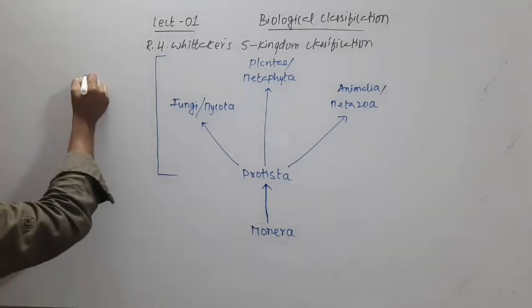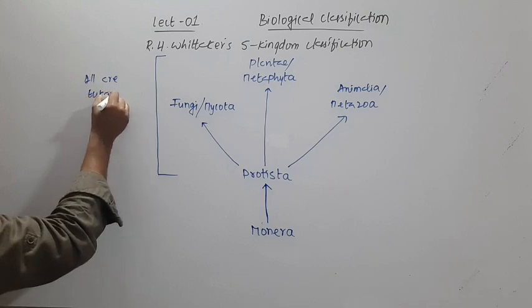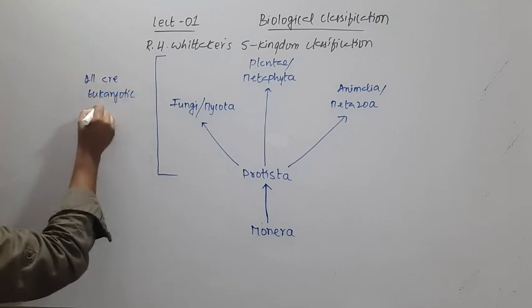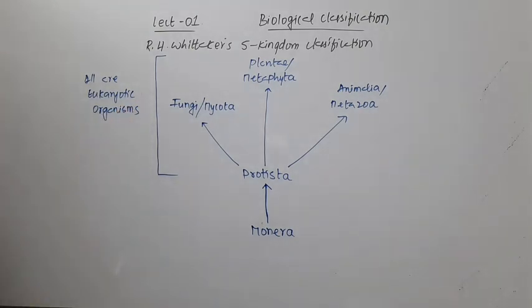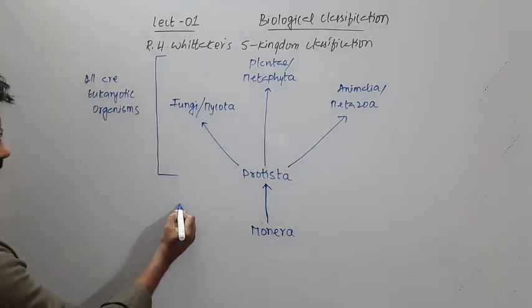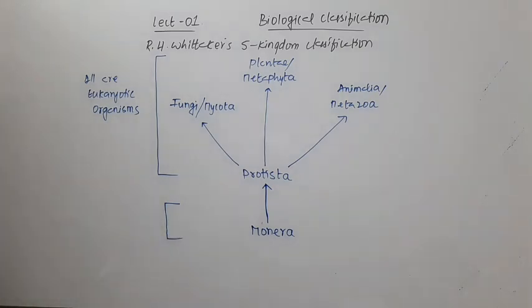All these four kingdoms, that is Protista, Mycota, Metaphyta, and Metazoa, include eukaryotic organisms. And the only group that includes prokaryotic organisms is Monera.